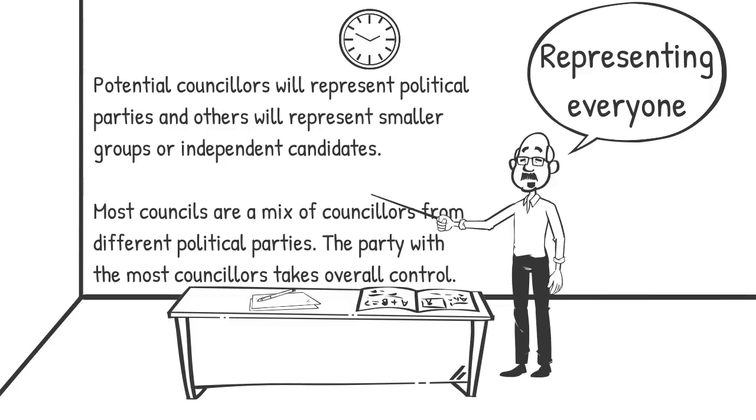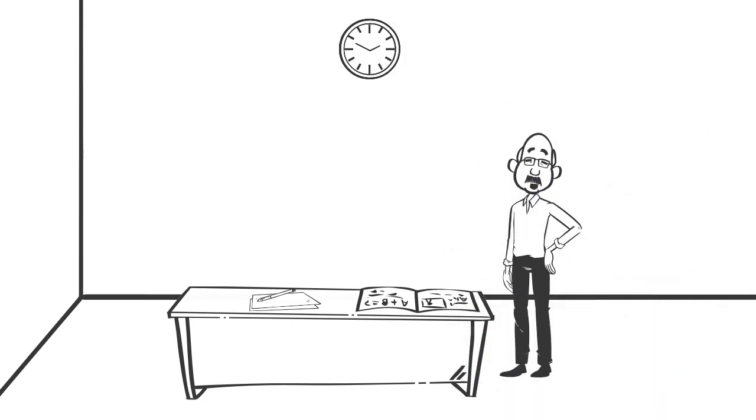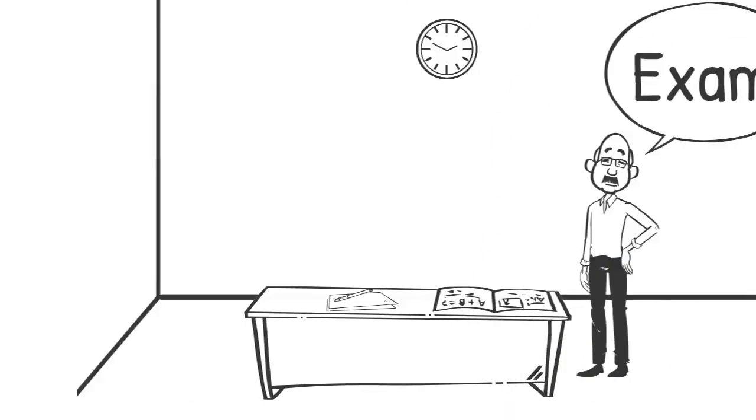They usually go to the local polling station to make their vote. Their vote is secret, so they don't have to tell anyone who they voted for. In the exam you might be asked to explain how councils can help the local people.